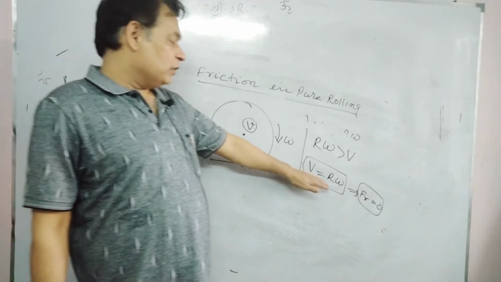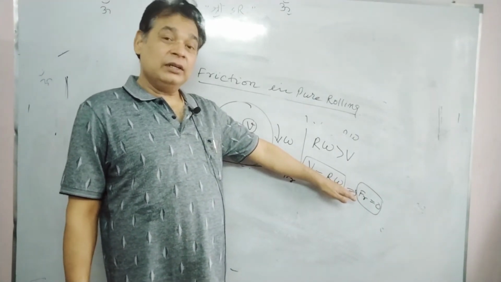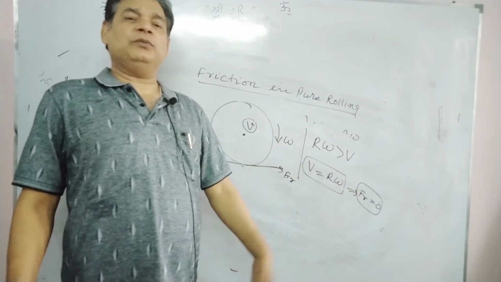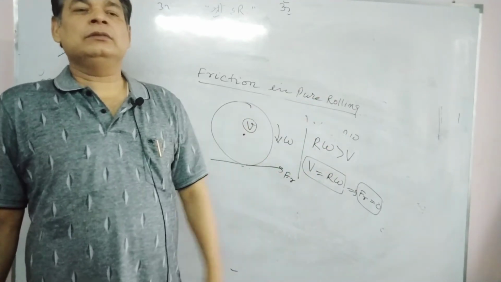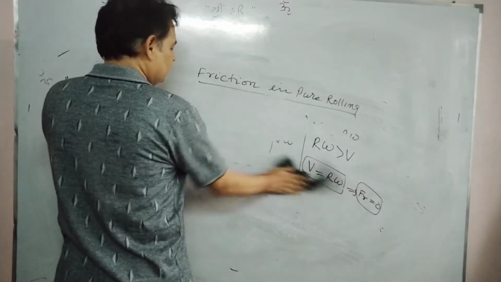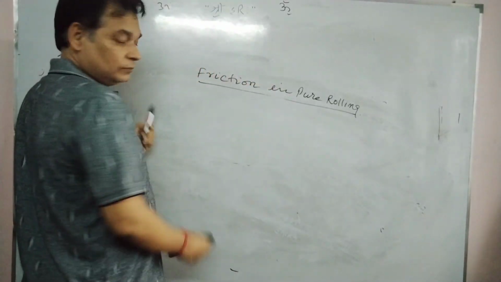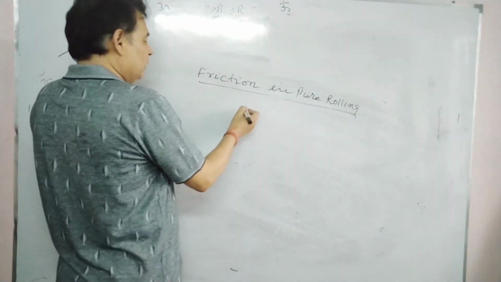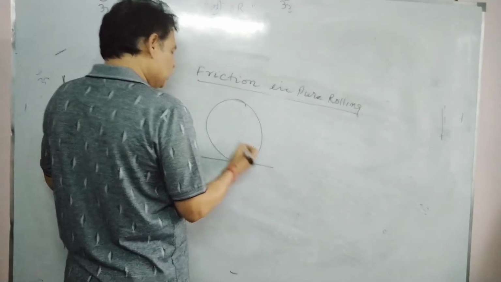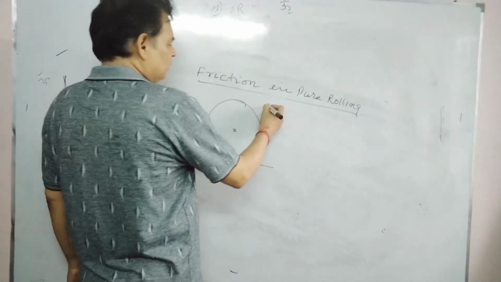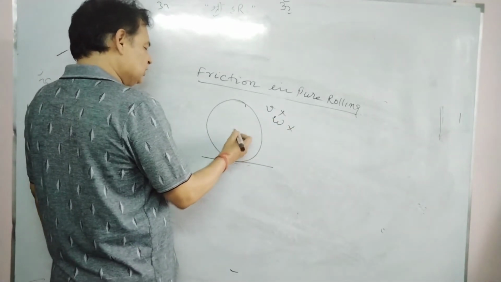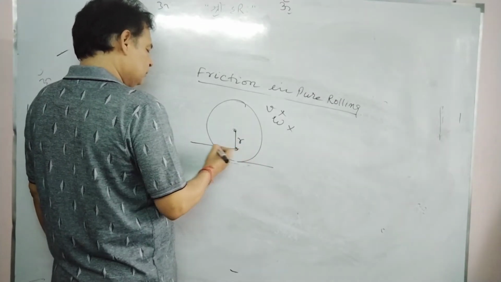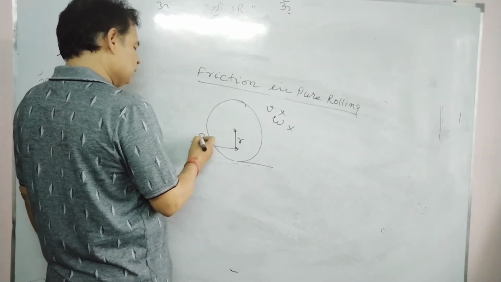If v equals r omega is already obtained, the surface is horizontal and no external force is there, there is no case to disturb this equation, so friction itself will vanish. But suppose this body is at rest. It has no velocity, no omega, and a horizontal external force F is applied below the center of mass, at distance r.